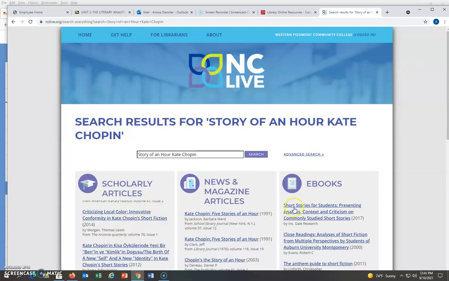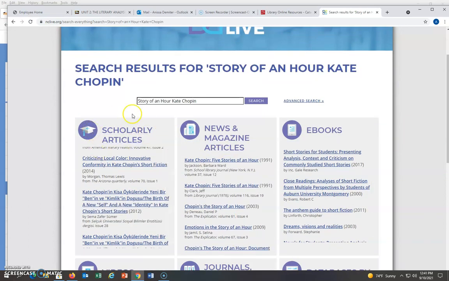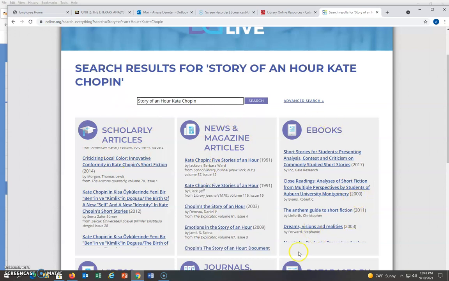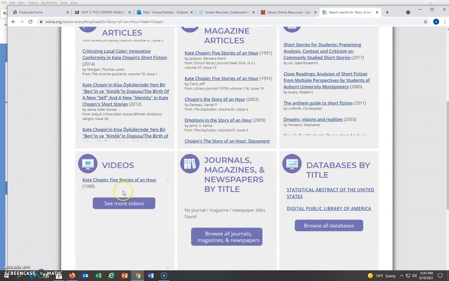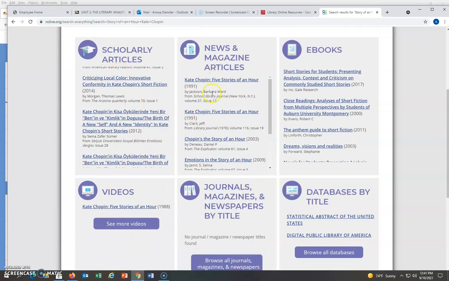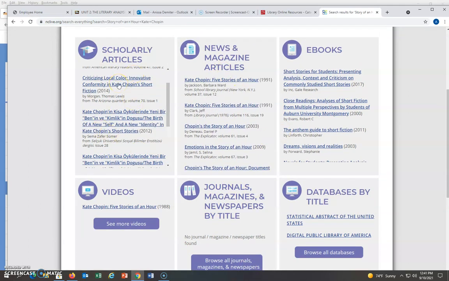Now there are several different articles. You'll find scholarly articles, news and magazine articles. Avoid ebooks. Nobody's asking you to read a book for this assignment or any of your assignments. There are some videos, but mostly you should be looking in the journals, magazine, newspaper articles, scholarly articles.